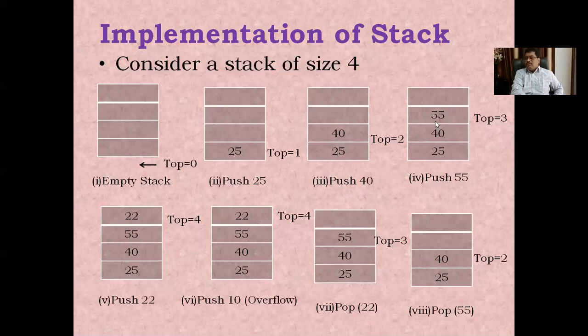Now we push the element 55, and the top value will be 3. Again we push 22, and now the top value will be 4. Again we try to push the element 10, but there are no empty locations. Because of this, it is the overflow condition. There is no possibility to perform the push operation, so 10 is not inserted into the stack.